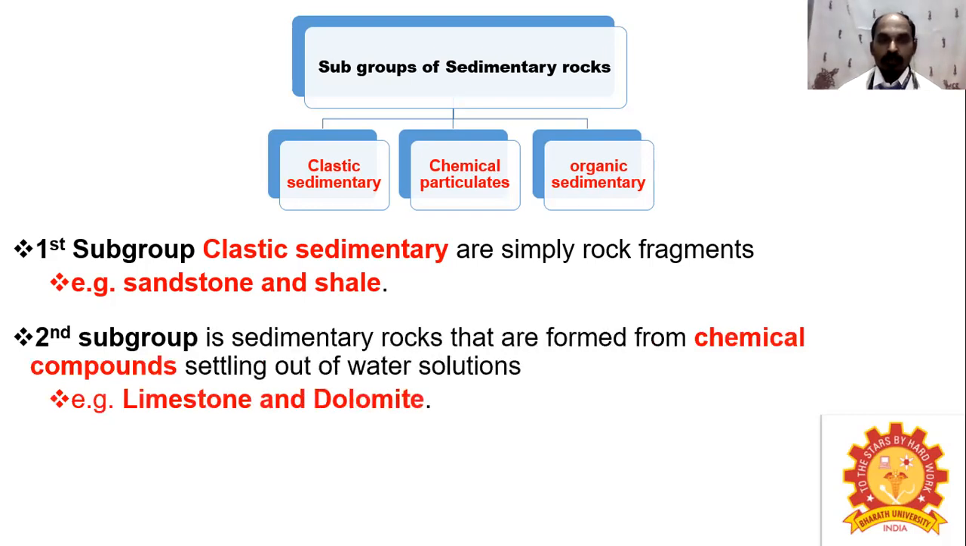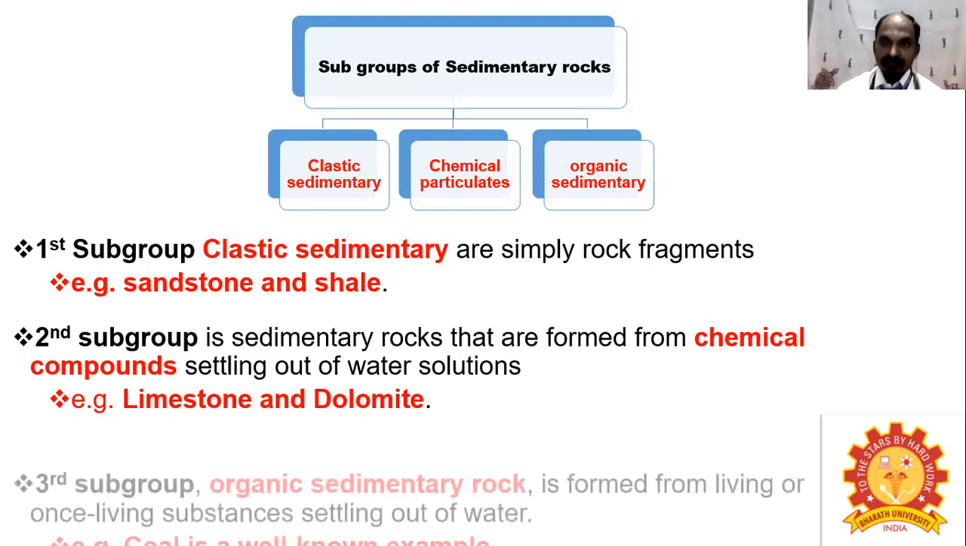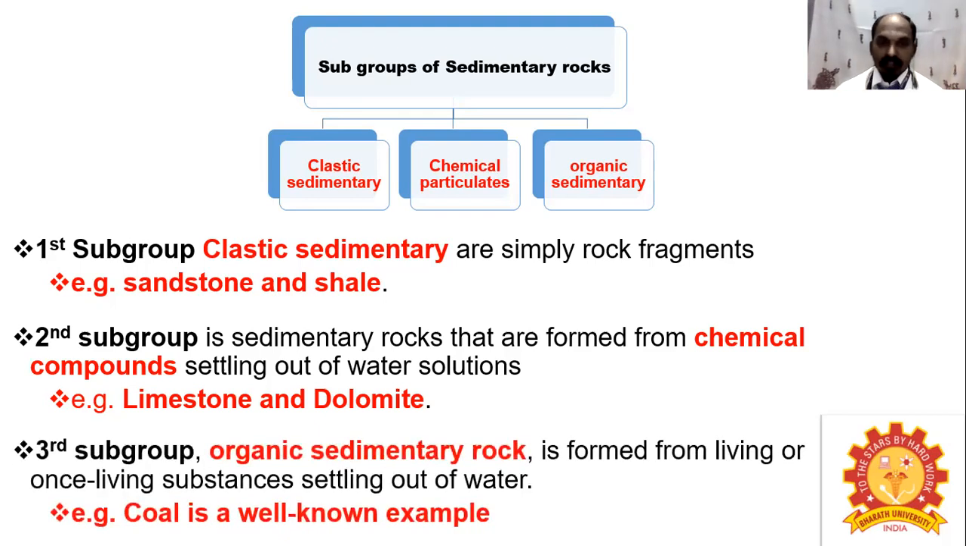Then the second subgroup of sedimentary rock is based on the formation of chemical compounds settling out of water in solution. Limestone and dolomite are examples of chemical precipitates. Then organic sedimentary rocks. The organic sedimentary rocks are formed from living or non-living substances settled out of water.